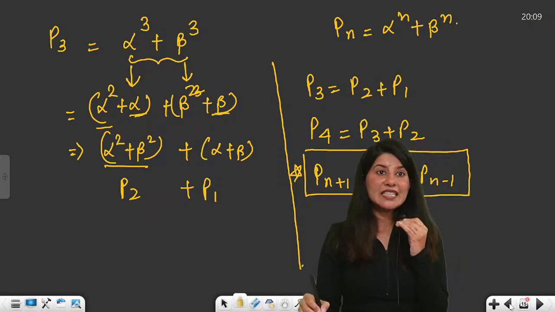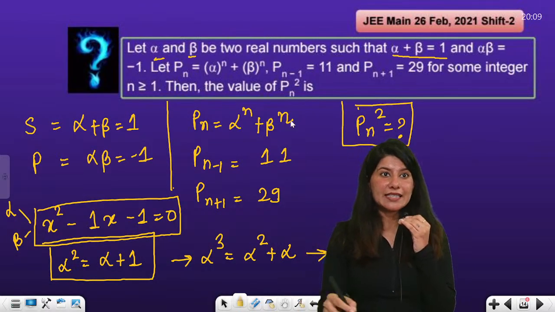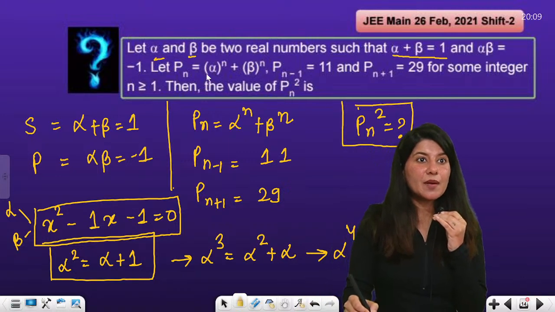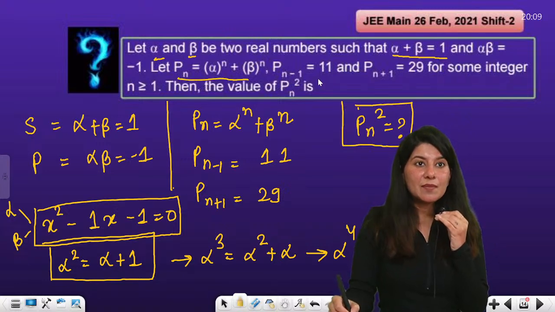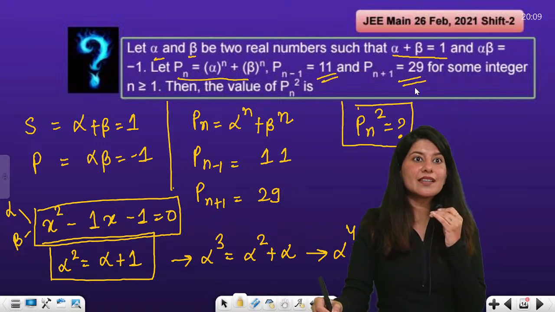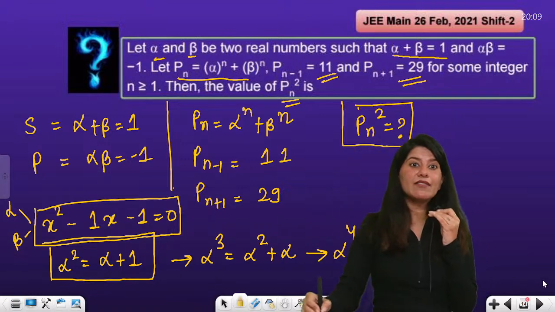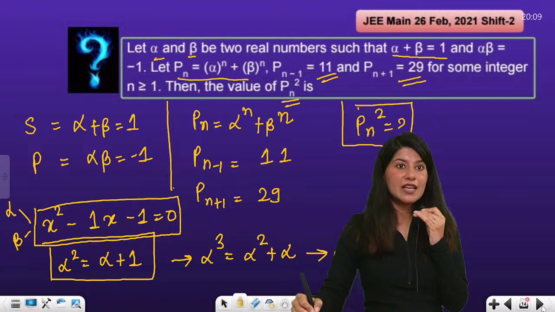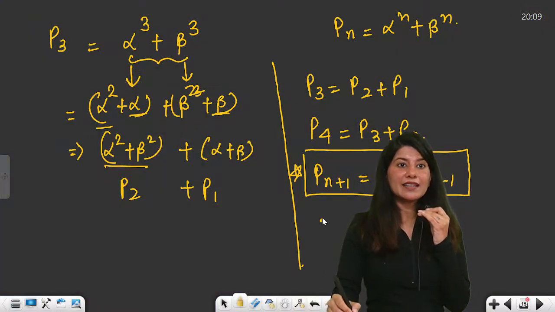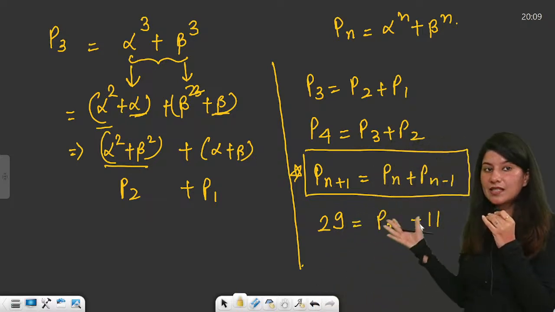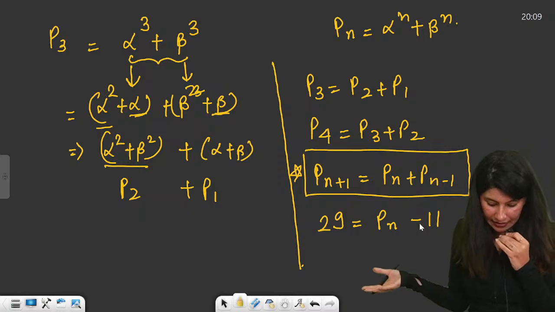Yes. So in the question itself, they are talking about Pn first, and then Pn minus 1 is given, Pn plus 1 is given, and Pn square value they are asking. And now I have established the relation. So Pn plus 1 I can write as 29. Pn I am unaware about and Pn minus 1 is minus 11. This is what is given to me, right?